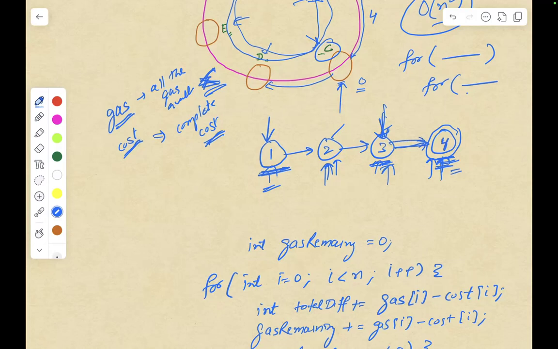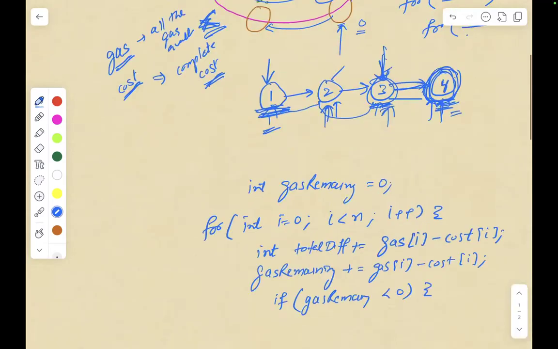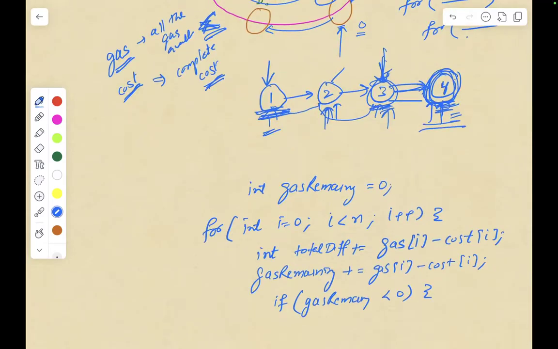If you start from 1 and reach from 1 to 2, then 2 to 3, and now you are trying from 3 to 4, you can easily figure out whether you are able to reach from 3 to 4 or not. For example, your gas remaining is negative, so you are not able to reach 4, right?